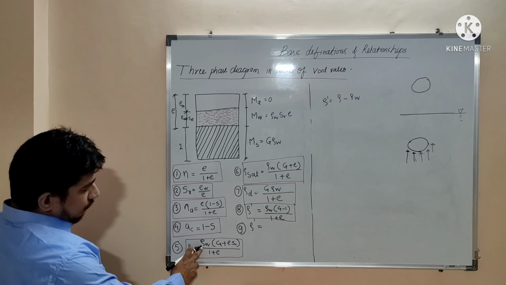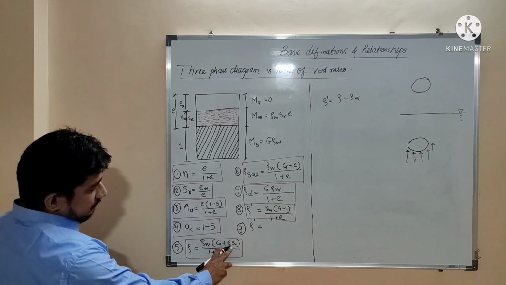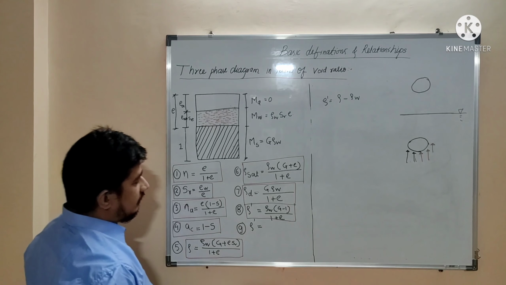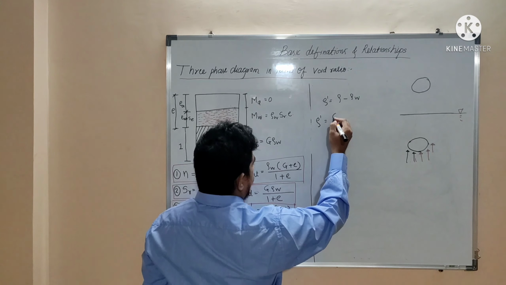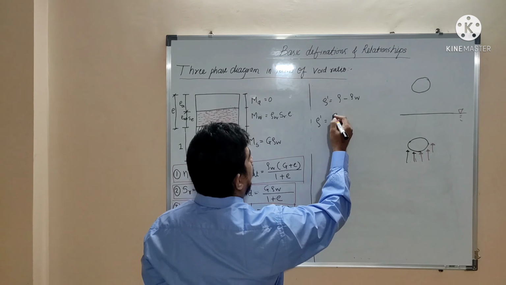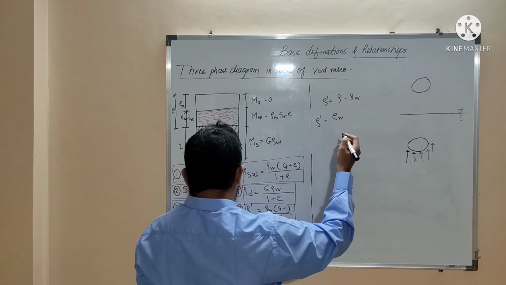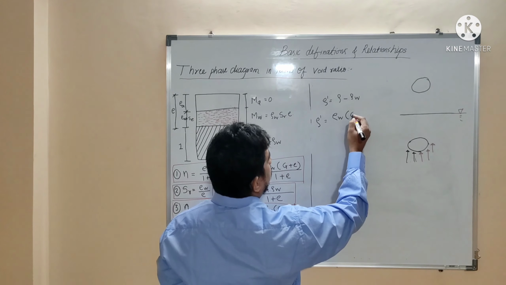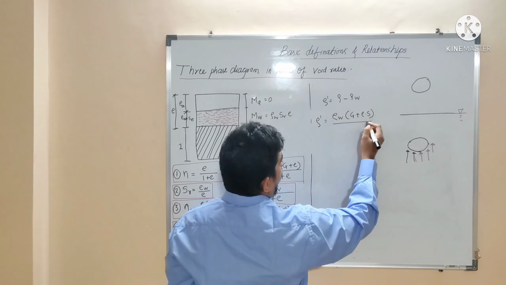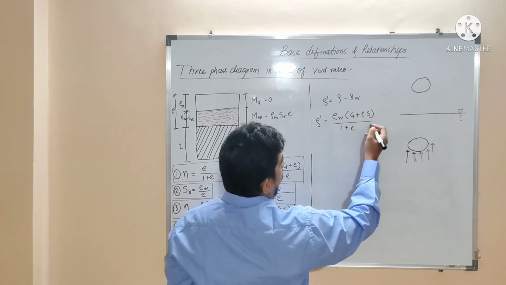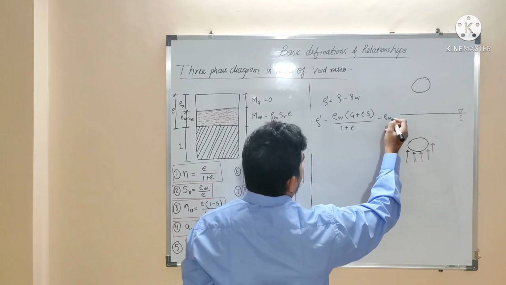It is rho W into G plus E into S_R divided by 1 plus E. So rho dash is equal to rho W into G plus E into S upon 1 plus E, minus rho W.